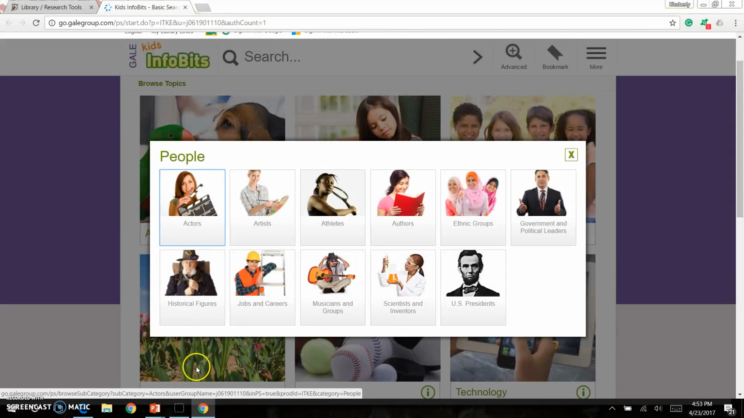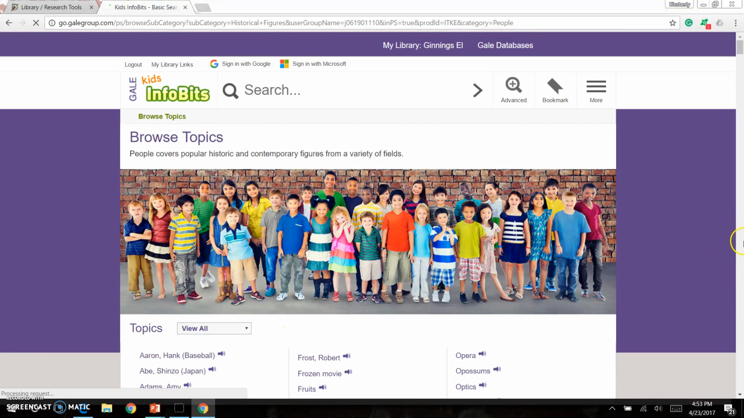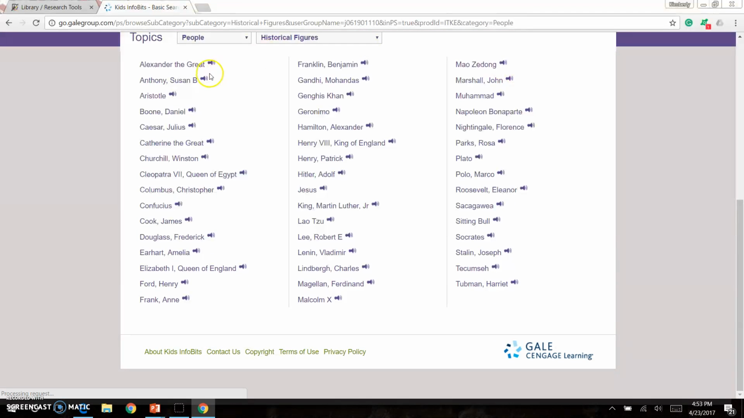Eleanor Roosevelt? Let me think. I know she was married to a president, and I know she did a lot of things. She wasn't a president, so she wouldn't fall under government and political leaders, so I think she'll be a historical figure. Let me look for her here. When I click on historical figures, I have a whole list of people that pops up. And if I look next to the list, I have a little speech button that will say their name for them. And as I scroll down, I'm looking on the list that's in alphabetical order.